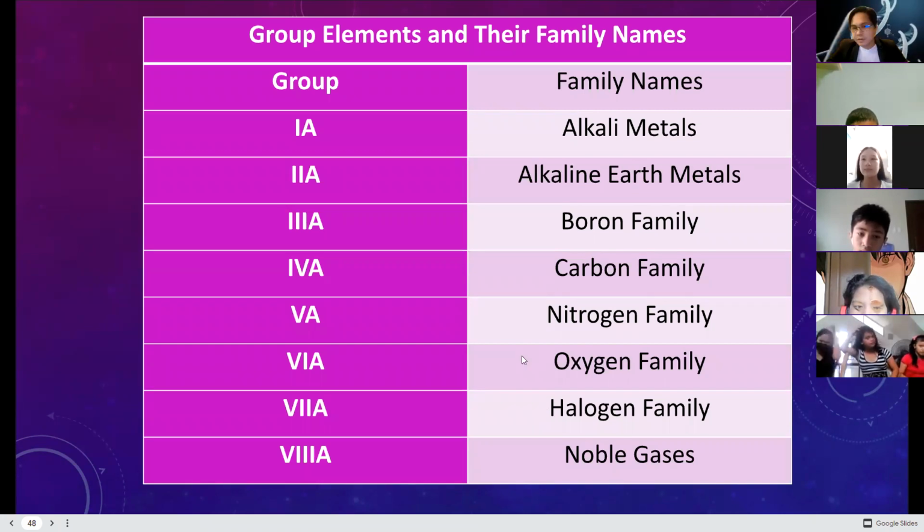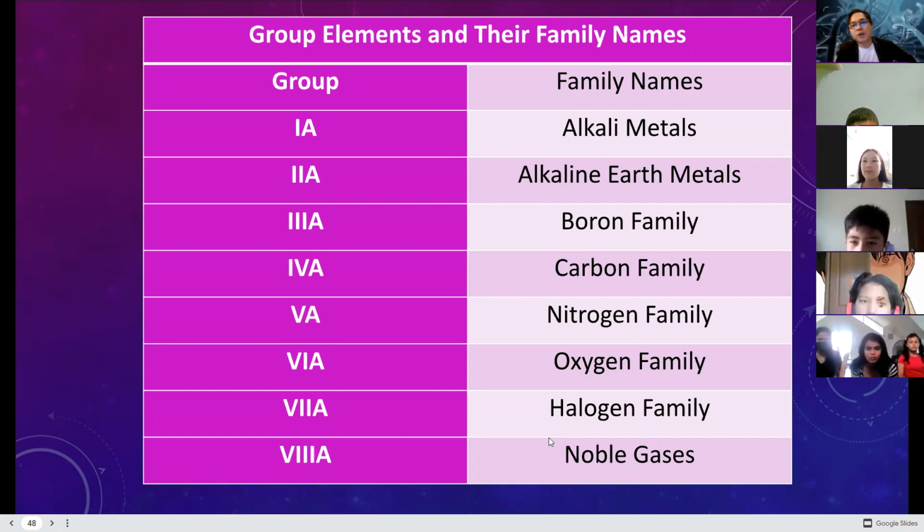In group 1A, it is called alkali metals. In group 2A, alkaline earth metals. In group 3A, boron family. In group 4A, carbon family. In 5A, nitrogen family. In 6A, oxygen family. In 7A, halogen family. And the last one, group 8A, is considered the noble gases.